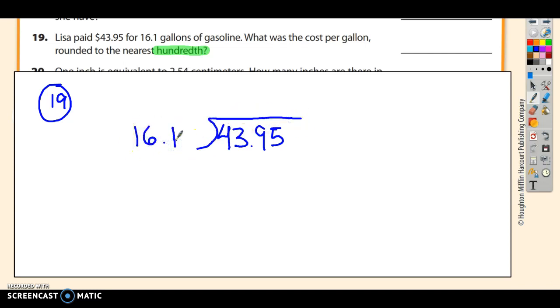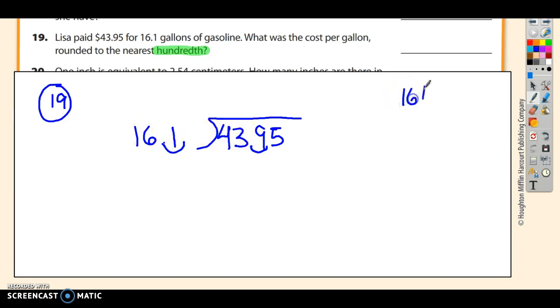This is going to be a challenging problem, but I will help you to the best of my ability. First thing we're going to do is change the divisor into a whole number by multiplying it by 10. Whatever you do to the divisor, you do to the dividend, so you multiply it by 10. The other way of describing that is we take each decimal and move it one place to the right. Now I have 161 into 439, and it's not going to be 3, because 3 times 16 would be 48, and that would be higher than 43. So it's only going to be 2.